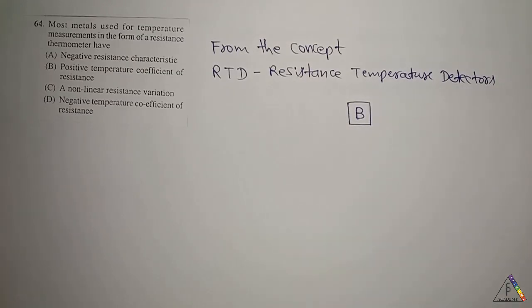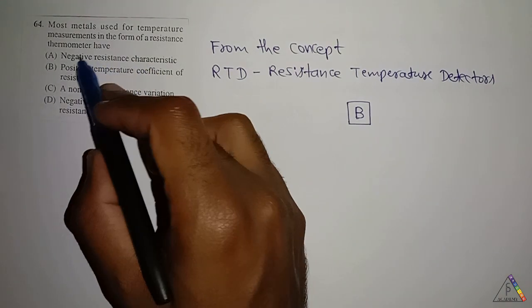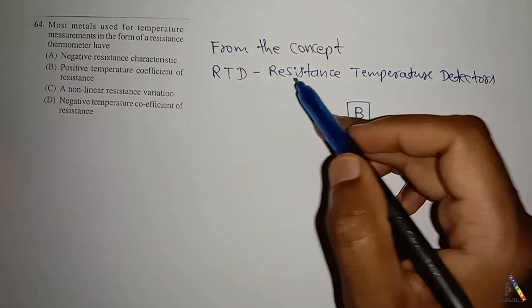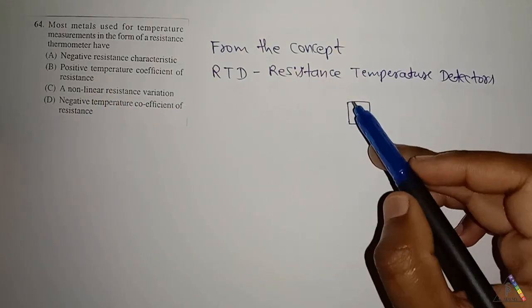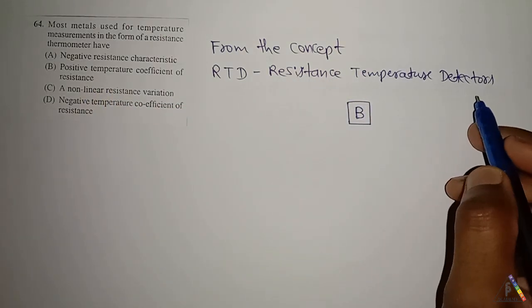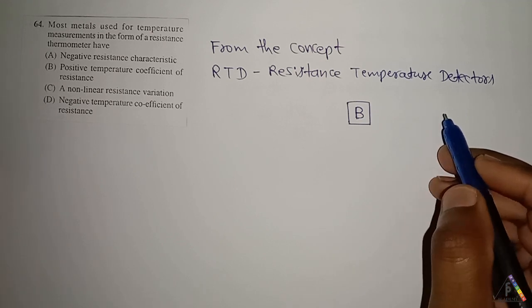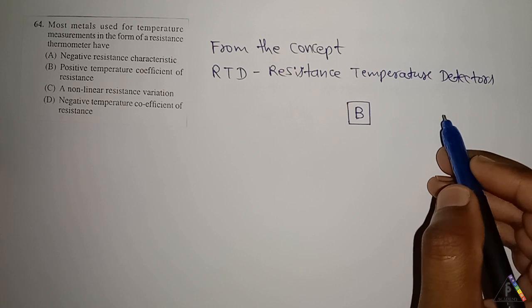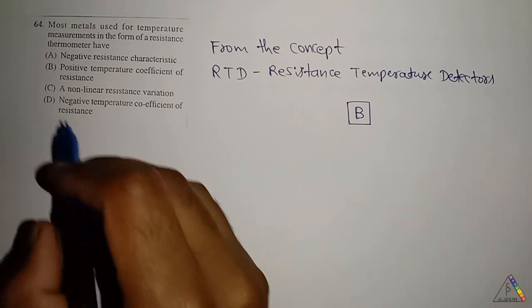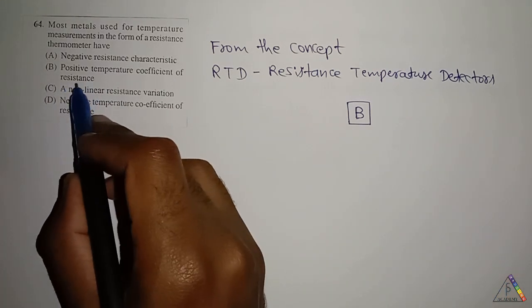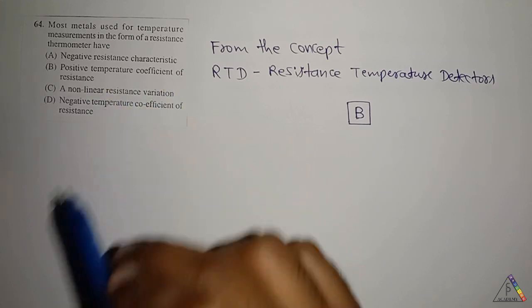Next question is, most metals used for temperature measurements in the form of resistance thermometer have. From the concept of RTD, that is resistance temperature detectors, for this question, answer B is the correct option because it has the property of a positive temperature coefficient of resistance.